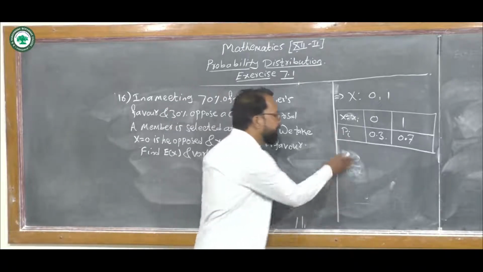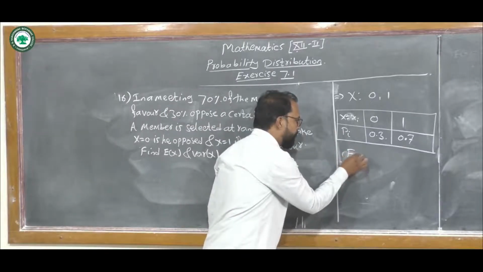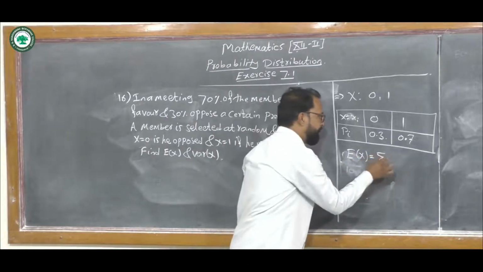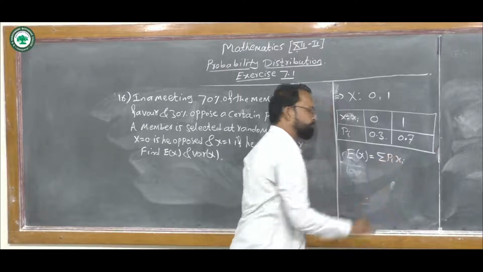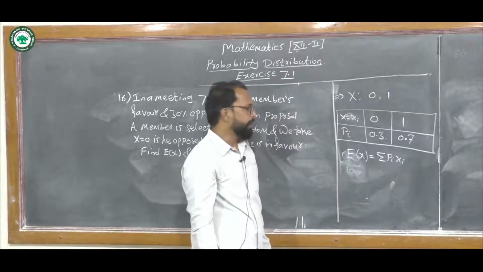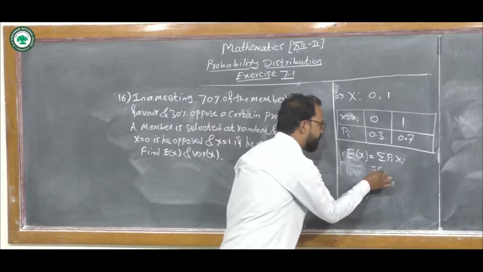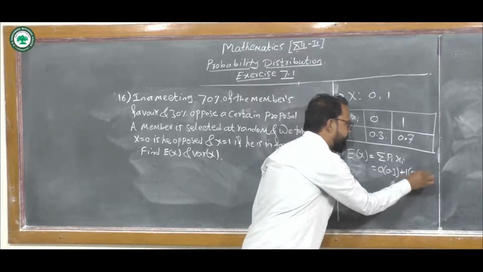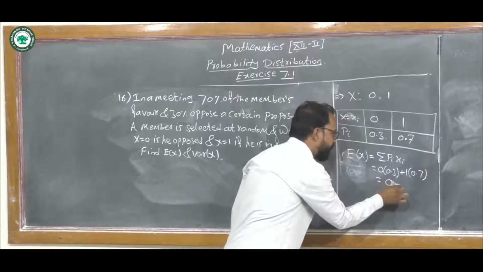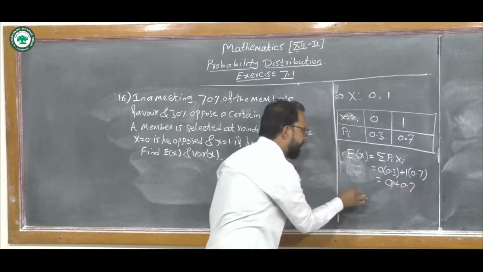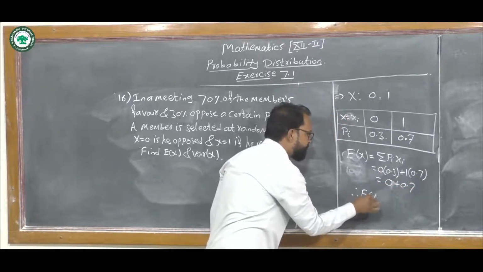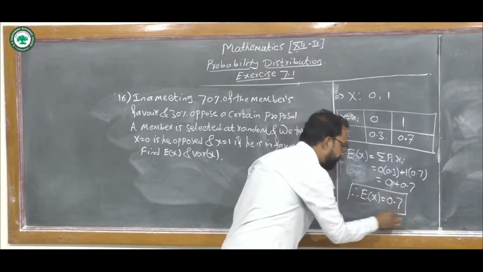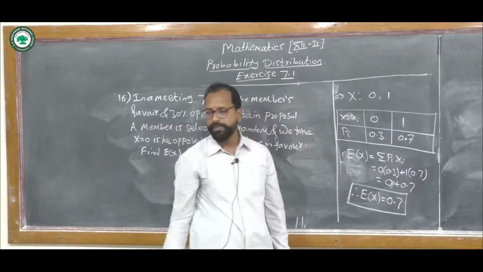Now we have to find the expected value. We know the formula for expected value equals summation pi into xi. So put the values. It becomes 0 into 0.3 plus 1 into 0.7. This becomes 0 plus 0.7, and therefore we get expected value of x equals 0.7.